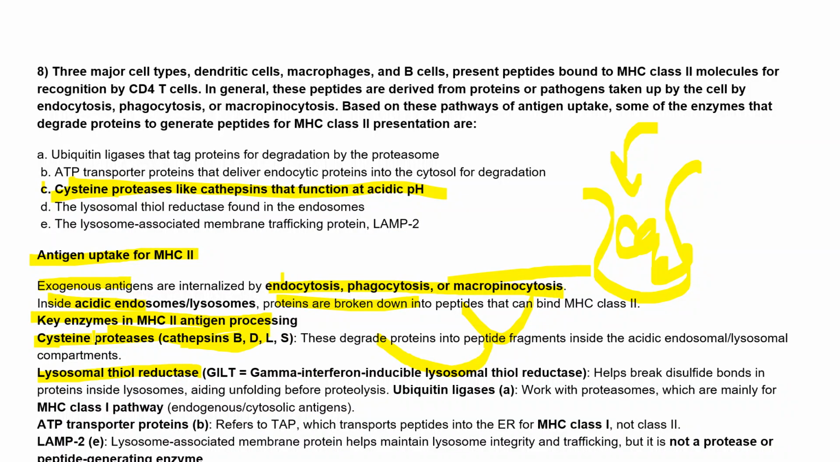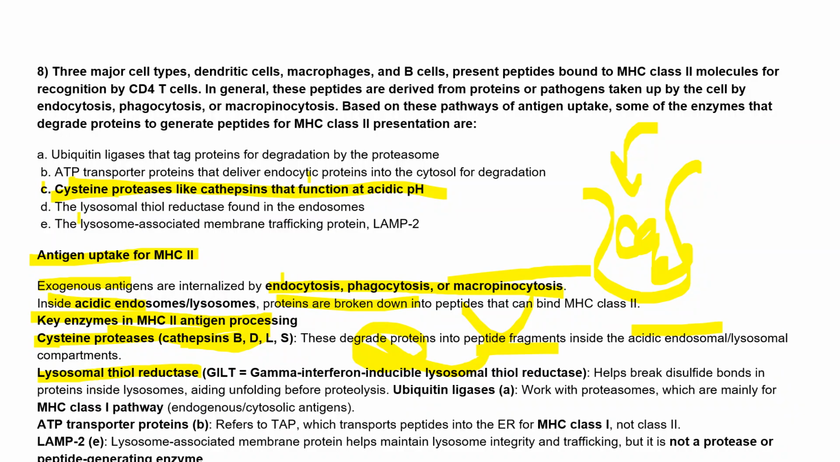These proteases are like cathepsin. Cathepsin also degrades proteins into peptides, right? And normally they function at this acidic pH, right? So these are the enzymes which degrade the protein into peptide fragments inside this acidic endosomal or lysosomal compartment.